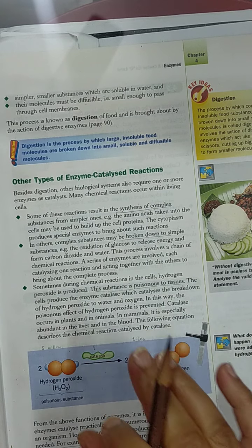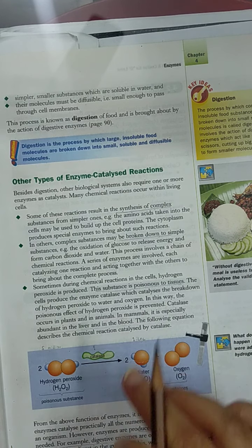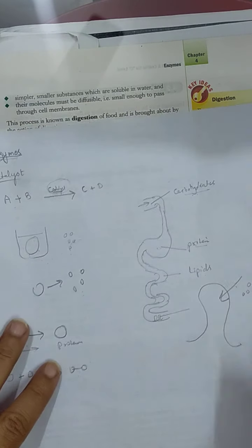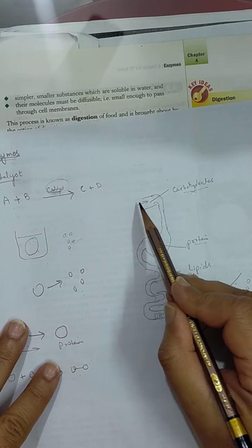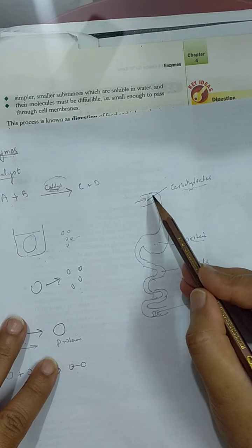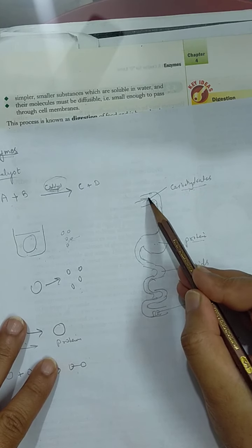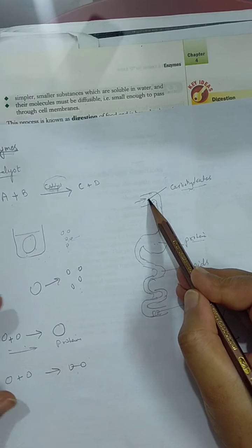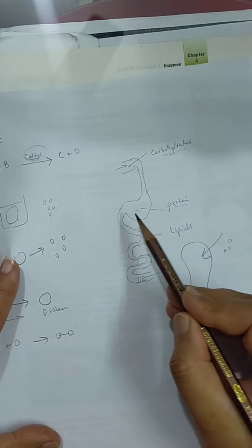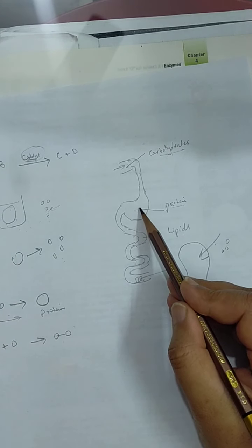These enzymes are secreted in our body when they are needed. For example, when food goes into our mouth, into the buccal cavity, and it has carbohydrates, then the enzyme amylase is secreted in the mouth area. In the same way, when food goes into the stomach, digestion of protein takes place.